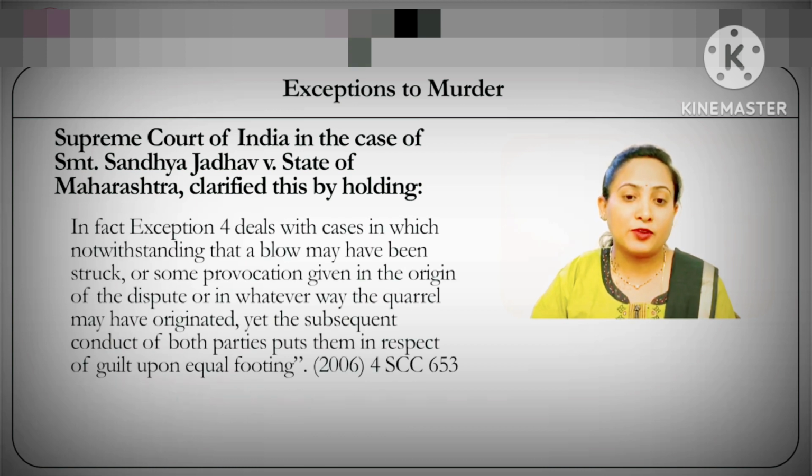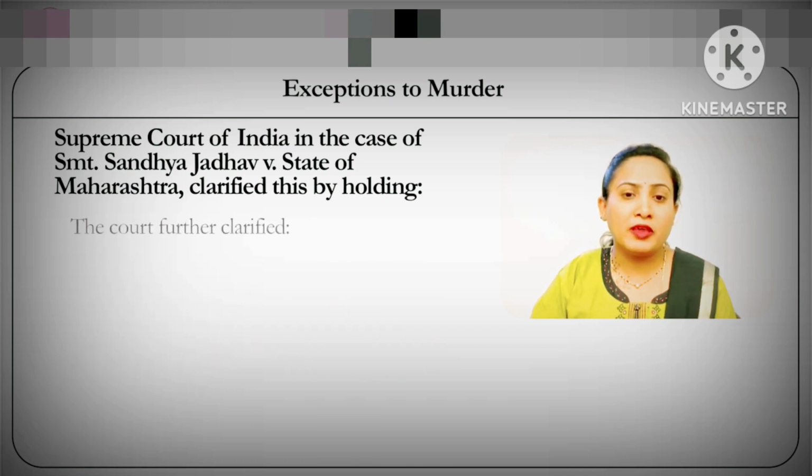In fact, exception 4 deals with cases in which, notwithstanding that a blow may have been struck or some provocation given in the origin of the dispute, or in whatever way the quarrel may have originated, yet the subsequent conduct of both the parties puts them in respect of the guilt upon an equal footing.